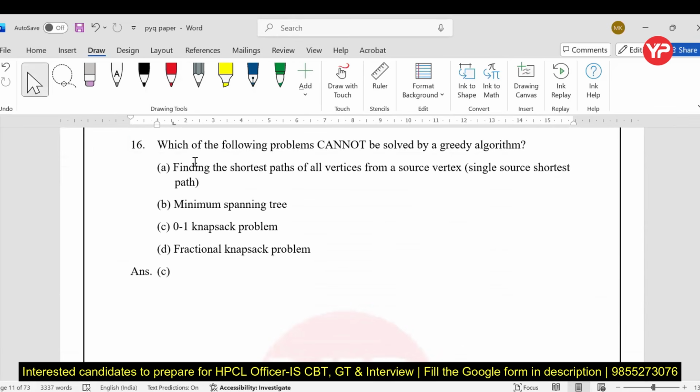Now, which of the following cannot be solved by a greedy approach? We know that 0-1 knapsack is not a greedy approach. It is solved by dynamic programming, but fractional knapsack can be solved greedily. Minimum spanning tree, yes, with the help of Prim's and Kruskal's. Shortest path, Dijkstra, fractional knapsack, greedy. So C is the right answer, my dear students. C you cannot solve with a greedy approach. Next.